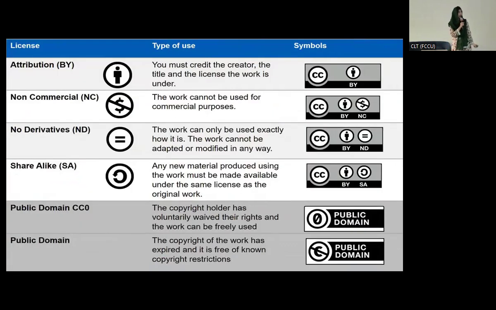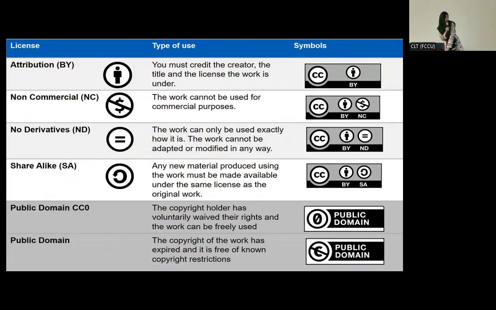Okay, now let's talk about the licensing we just talked about. These are Creative Commons licenses. These are 6 licenses. Let's talk about the very first one. If you see, there are symbols. Whenever you open any OER source, you will see these kinds of symbols in front of the source. So you will understand what kind of permission this particular source has, what kind of R's I can use on this particular piece of information.